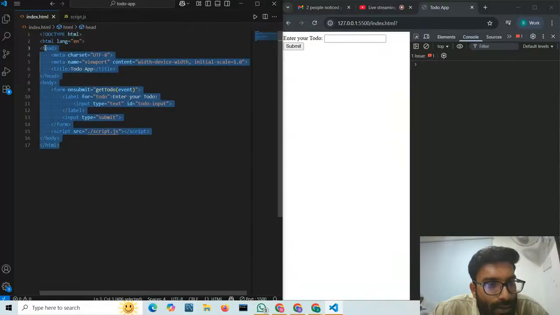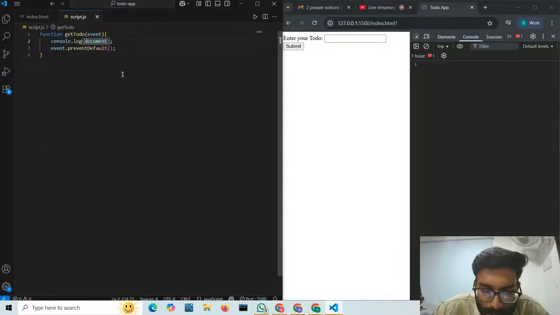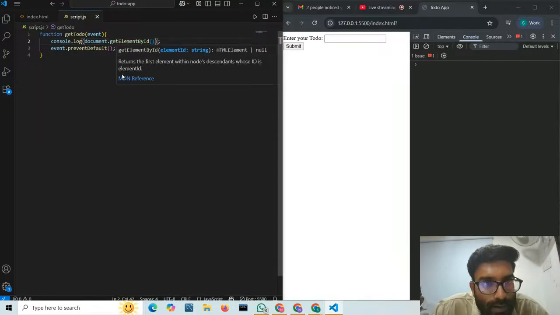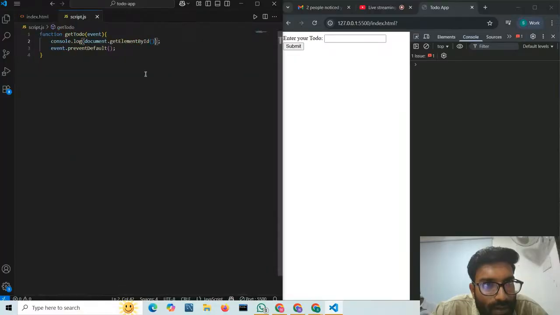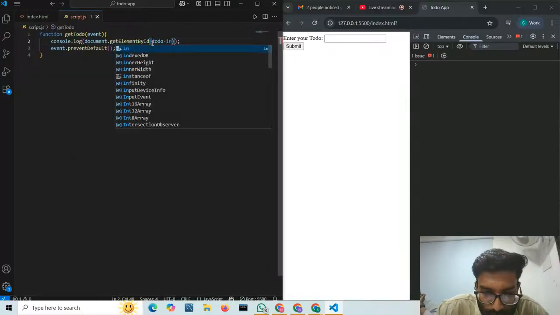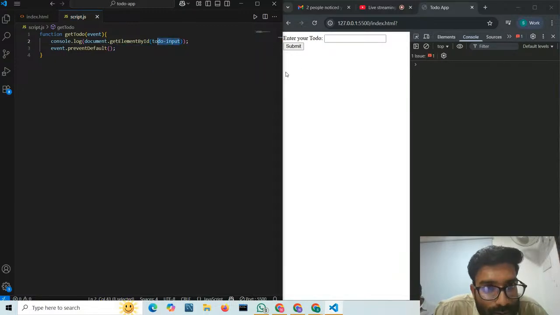Inside this document, I need to get element by ID. So I will get one element by ID from this page or document. And what is the ID? todoInput. So simply I will write here todoInput, and this will be in strings. So don't forget it.